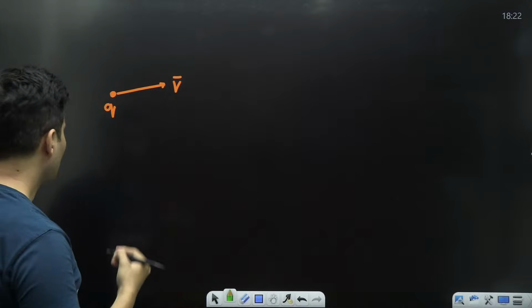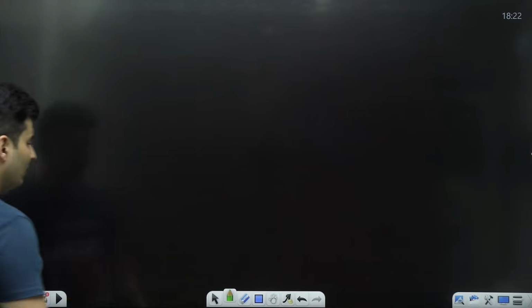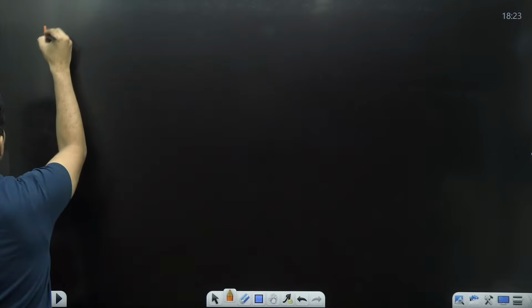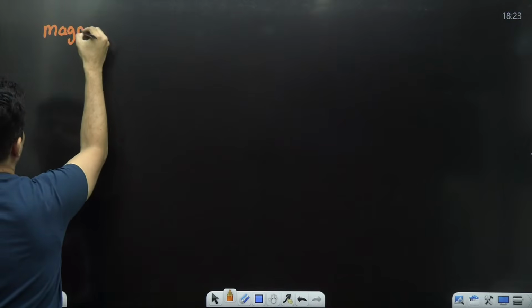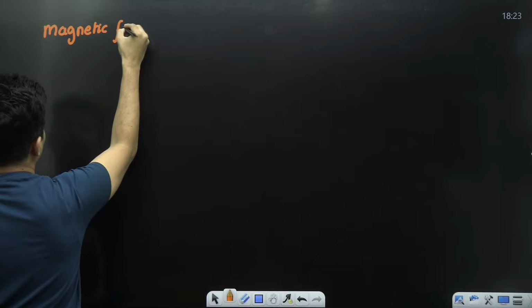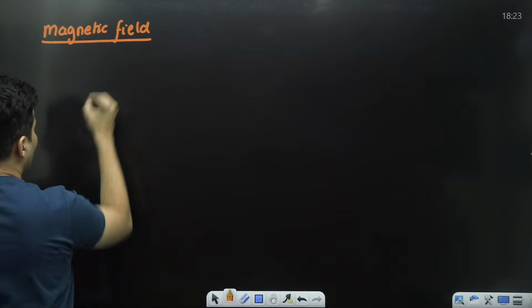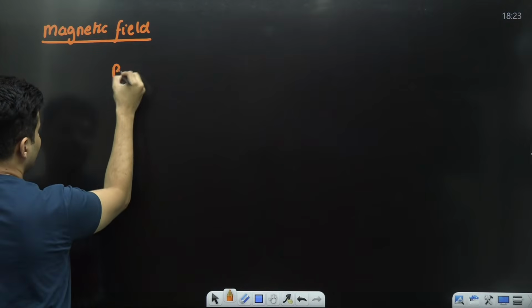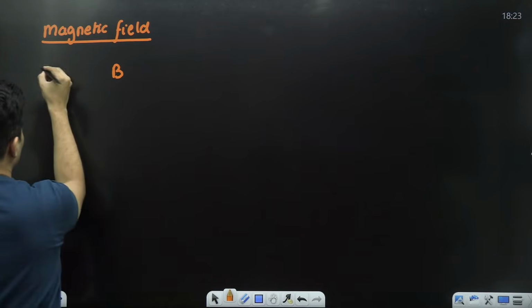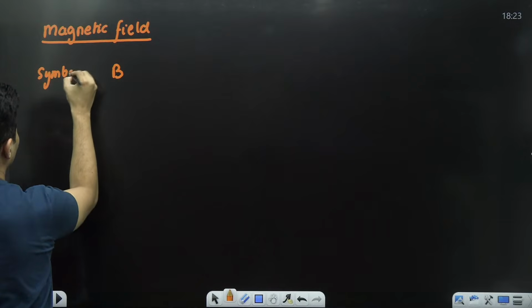around it. Now magnetic field, you might be wondering, sir, what is the unit, what is the symbol, etc. So see, my dear students, magnetic field has the symbol of basically B. This is basically your symbol, of course.